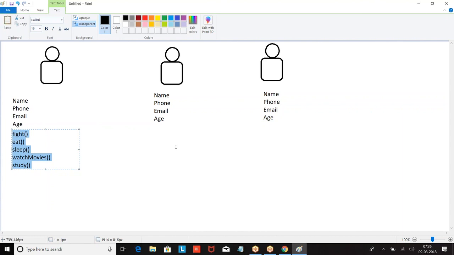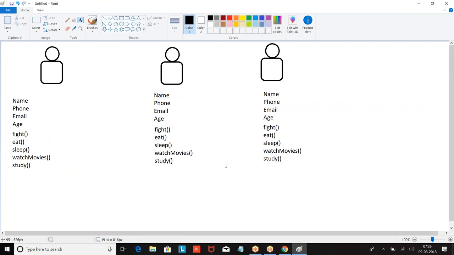Now, go back to the next student. What are the actions he is able to perform? So basically, we have data about a student and the actions, the activities, he can perform. We have information about a student and the corresponding actions.